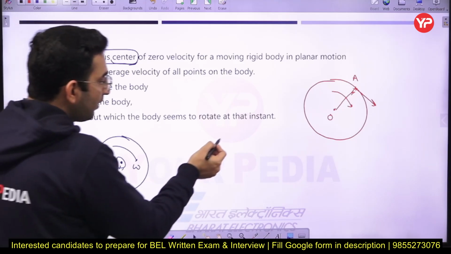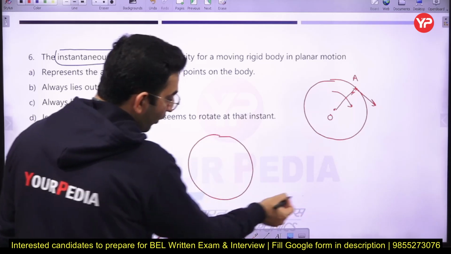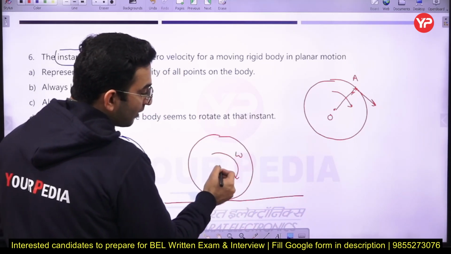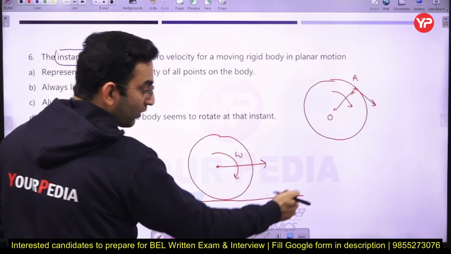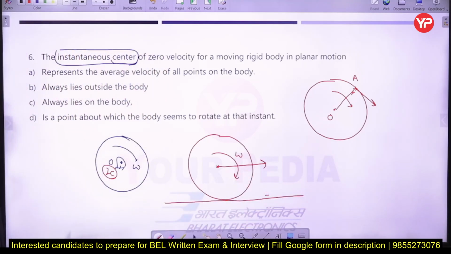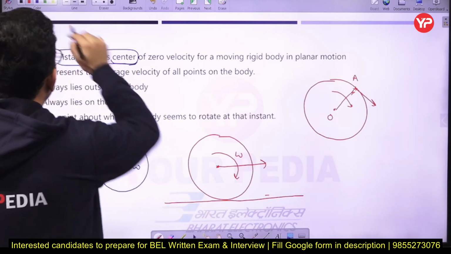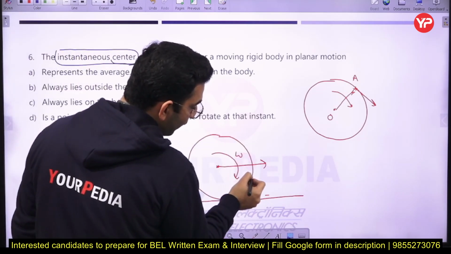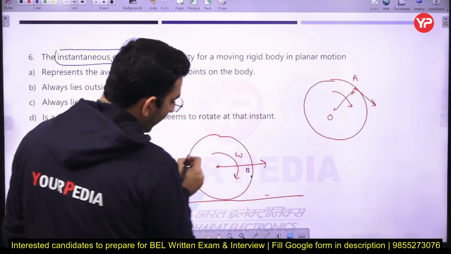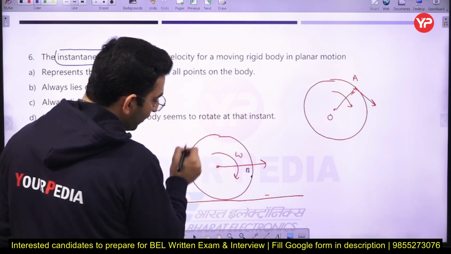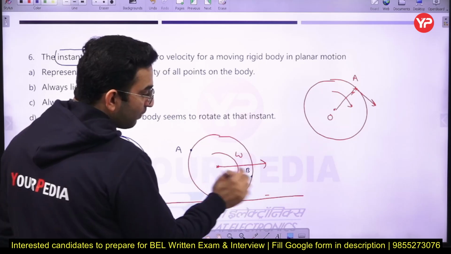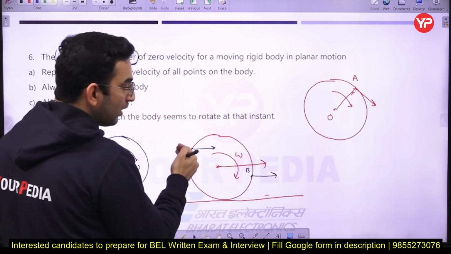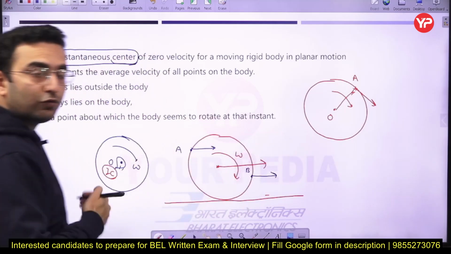Similarly, let us say we have another wheel which is purely rotating, and along with that it is also translating on a flat surface. In that case, where will the instantaneous center be? What you have to do is take two points. Let us say we have one point here, B, and another point A here. A and B are going to have one velocity component in the horizontal direction, because both of these points are translating toward the right side.